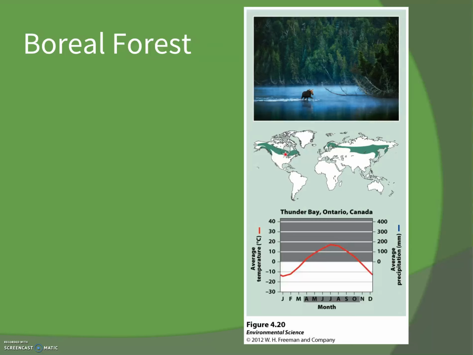It's nutrient-poor soils, and they're acidic because this is the bulk of what they have is coniferous trees, our pine trees. A few deciduous trees, but mostly our pine trees, and because when pine trees drop their needles, they cause the soil to be acidic. It's only in the northern hemisphere, so we don't have any boreal forest in the southern hemisphere. And then impact is mining, oil extraction, logging. Animals that we can find there, the gray wolf, the river otter, the grizzly bear, animals that we think of when we think of Canada.